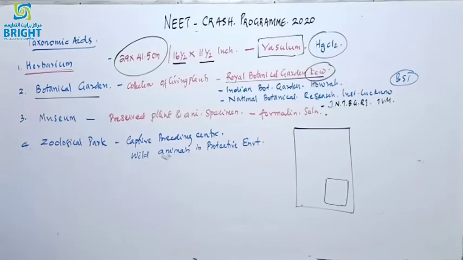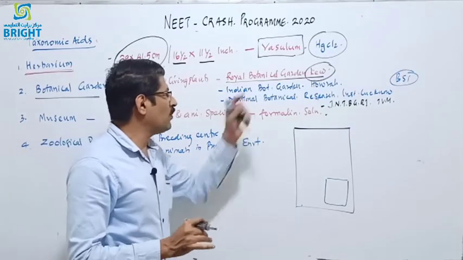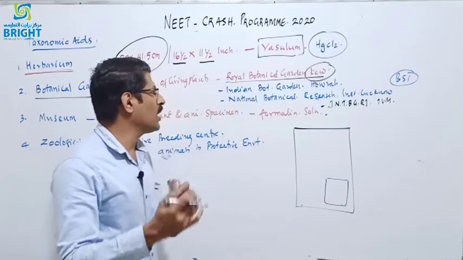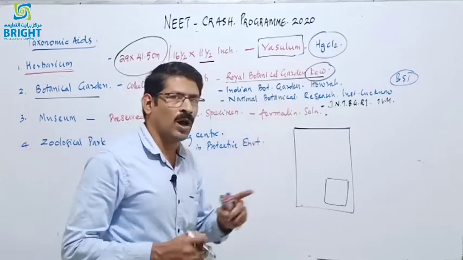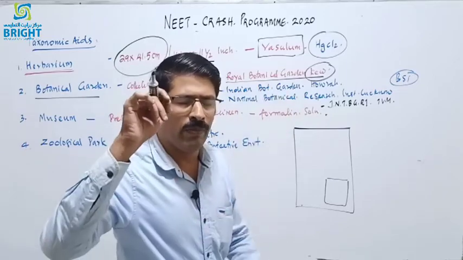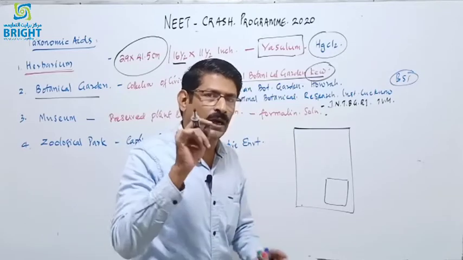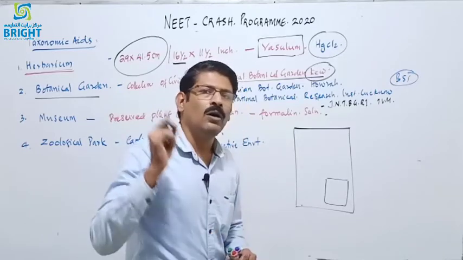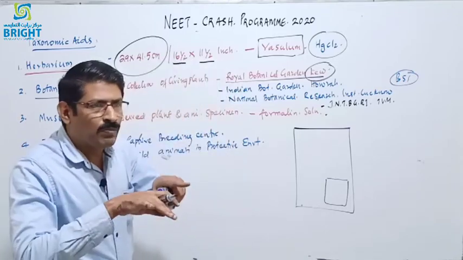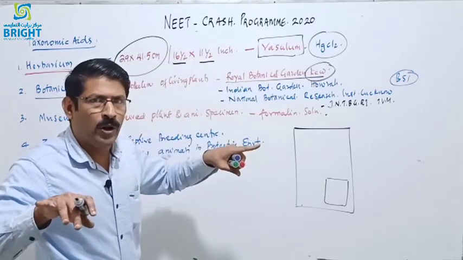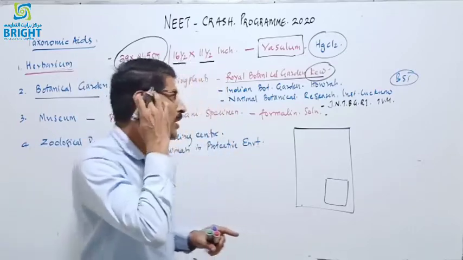And the botanical garden is a collection of living plants. The world's largest botanical garden is the Royal Botanical Garden, Kew. India's largest botanical garden is the Indian Botanical Garden, Howrah, and it is very famous for the leaf of Victoria regia, the world's largest leaf, and also the royal banyan tree, which spreads over 1.5 hectares of area with one plant, and it is world famous.